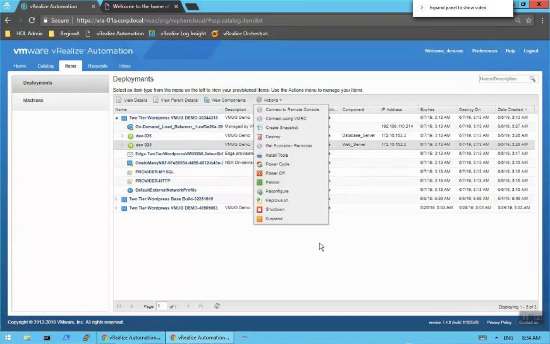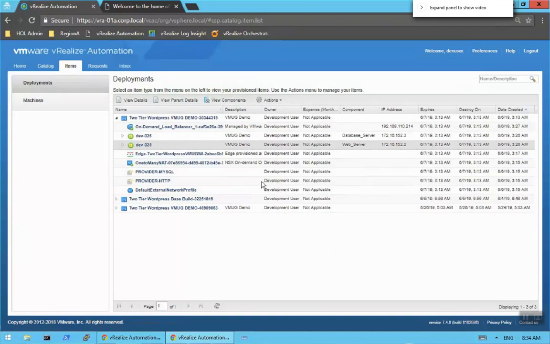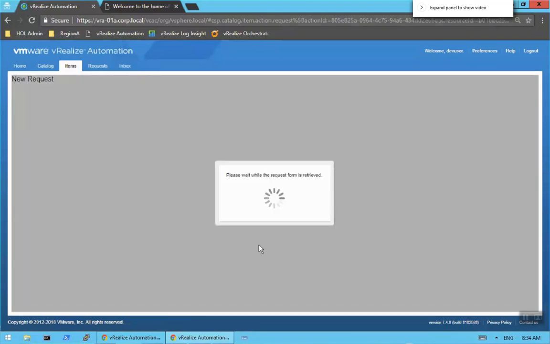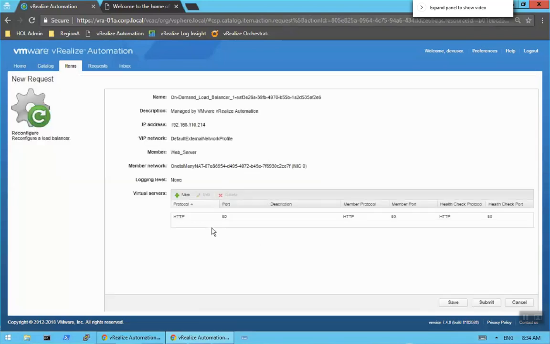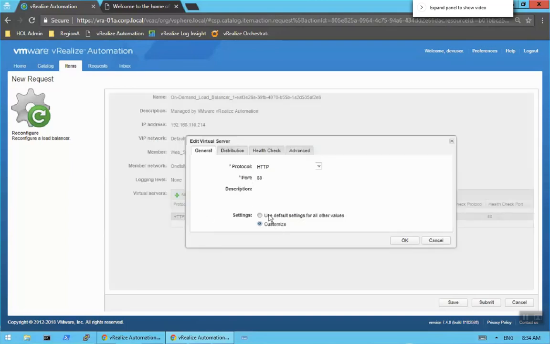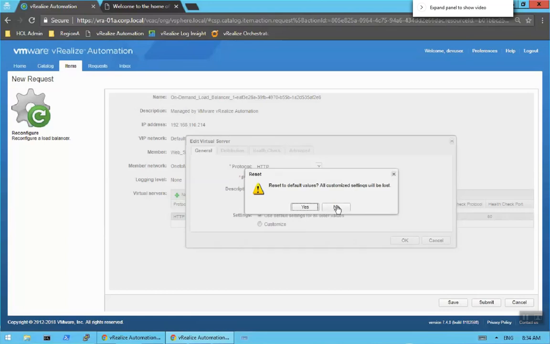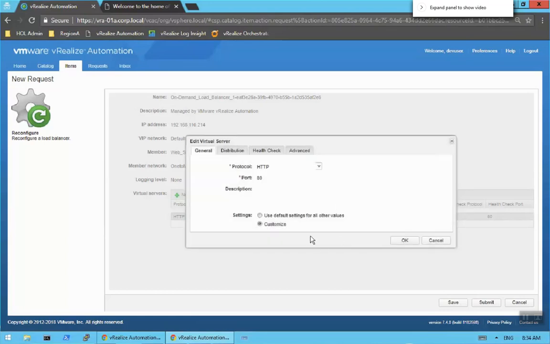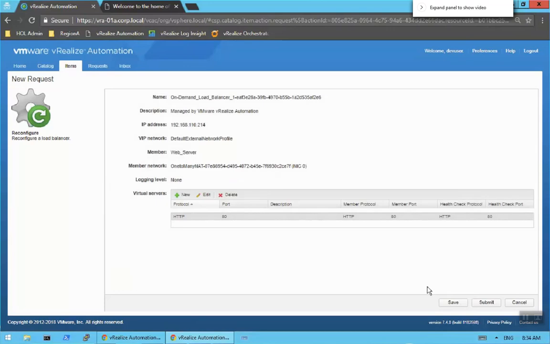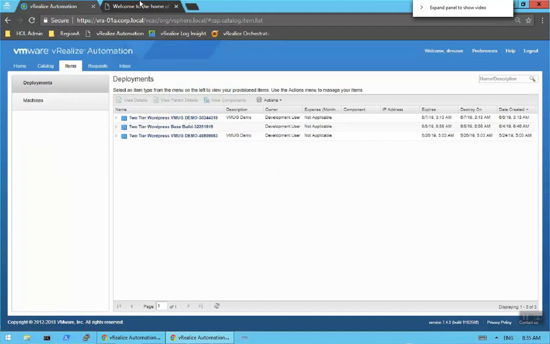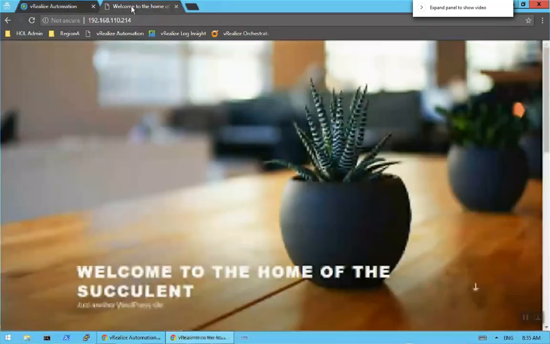All right, so that's just from a VM perspective. Now, one of the other day two operations we have is on this on-demand load balancer. We do have the ability to reconfigure this load balancer. I originally created this with HTTP, but you do have the ability to edit this and change that over to port 80 if you wanted to. We're not going to change anything here, but just know that that is a day two operation that we could take advantage of.